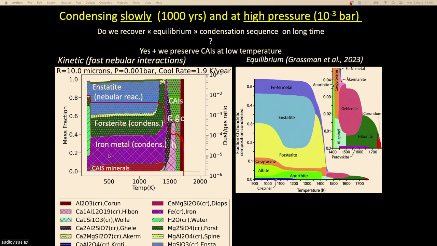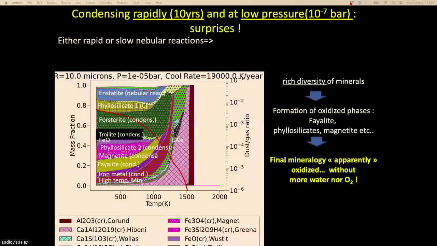But the big surprise is what happens now when you condense super fast. So, you just look at that. It is the same system, but you condense not in 1,000 years. You condense the system in 0.1 year, like in 1 month. So, just by looking at the color, you see that we do not have the same colors. So what do we have? At high temperature, you have corundum, hibonite, grossite. You have CAI-like material. So it starts like a classical condensation sequence.